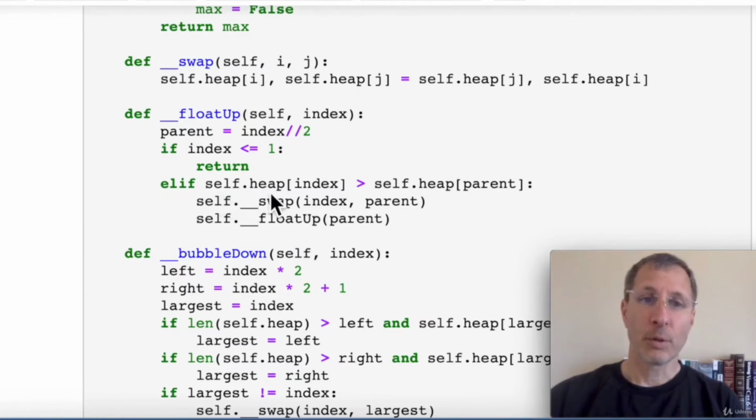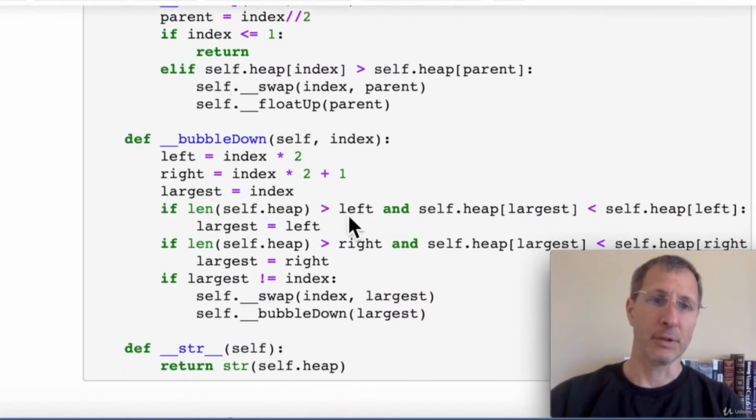Otherwise, we're going to compare it to its parent, and if it's greater than its parent, then those two need to swap places. So we'll swap the positions of the item index passed in with its parent. Then we'll call the float up function recursively on the parent. So this will continue the float up function until the element reaches its proper position.